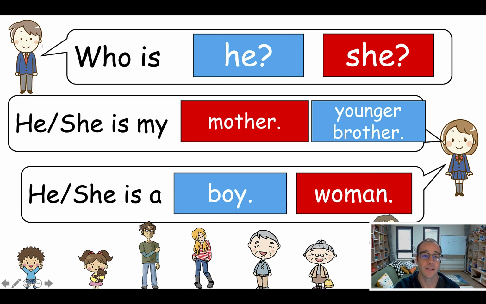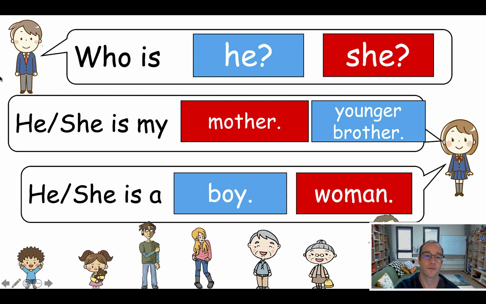And then they need to choose. So the student who is the boy needs to say, who is he or who is she? They can choose, okay? Now, based on what they choose, it will affect the rest of the dialogue. So if they say, who is he? It will be, he is my younger brother. He is a boy, okay? So this student will say, who is he or who is she? And then it'll affect what the other student says, okay? Again, bring up clever students to model this. Otherwise, you're going to have students who don't know what they're doing, and it's going to waste time in class.